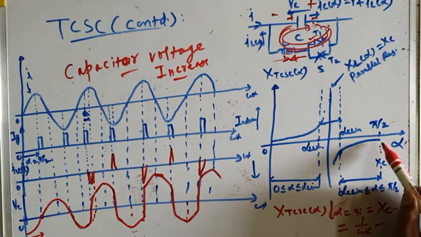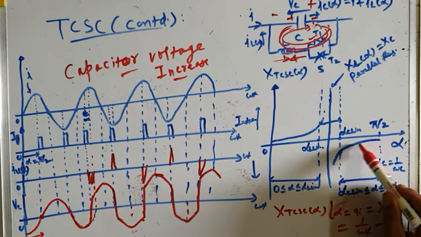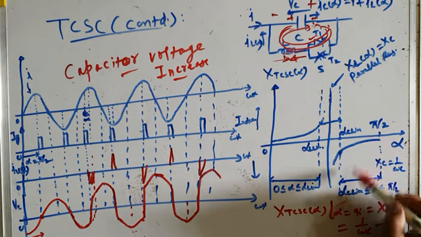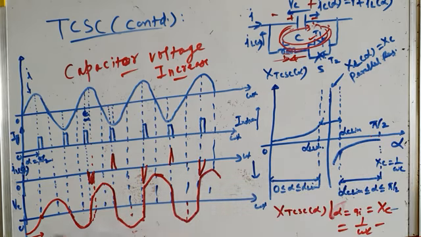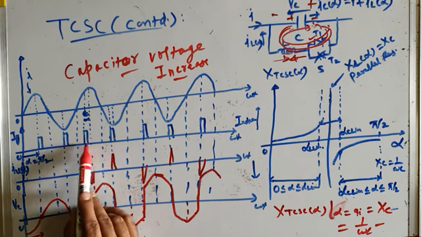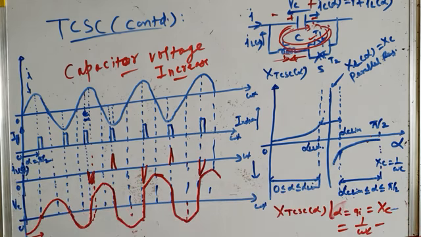As from this graph, as alpha is reduced from pi by 2 towards alpha limit, capacitive reactance increases, and as capacitive reactance increases, mathematically the voltage across capacitor will also increase. That's what we are showing. Here alpha is pi by 2, after that we are reducing alpha, less than pi by 2, as you can see. So capacitive reactance increases, so capacitor voltage increases. This is normal capacitive voltage. Now capacitive voltage increases. Okay, and why does it increase?